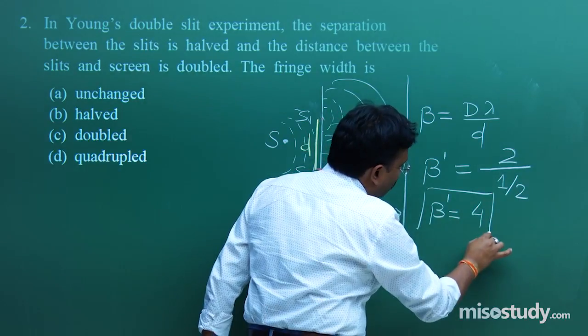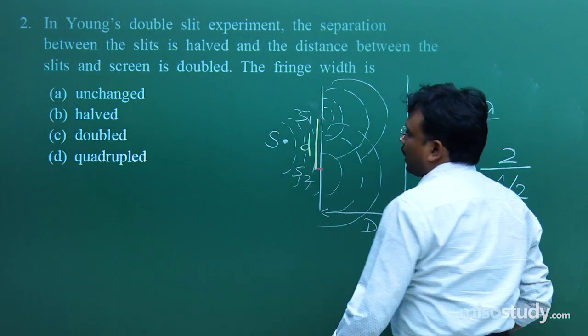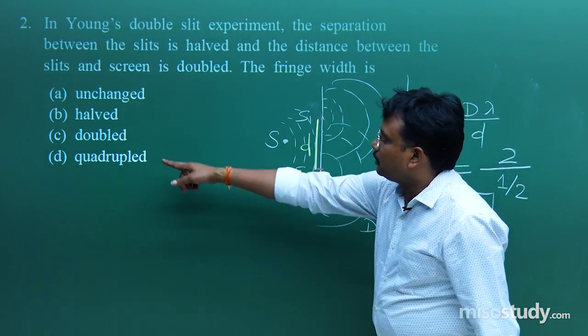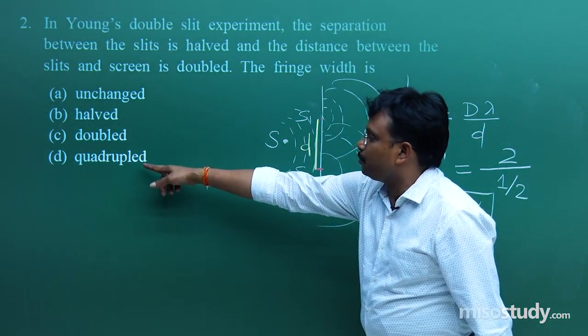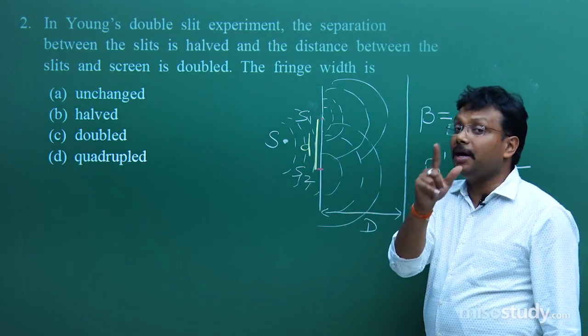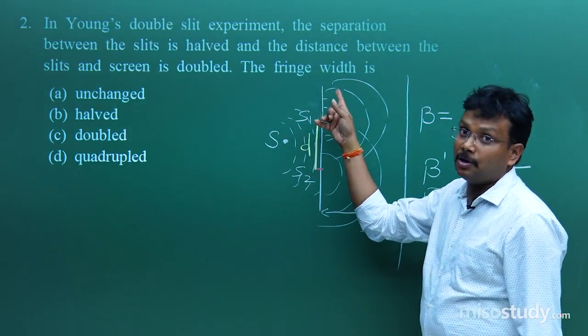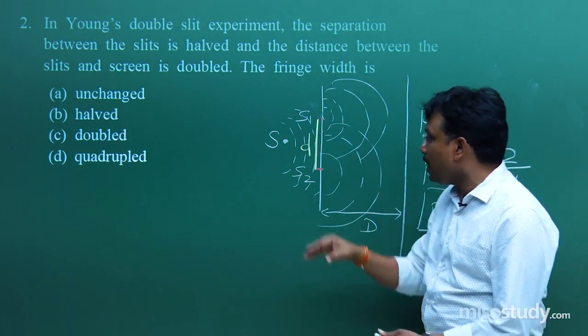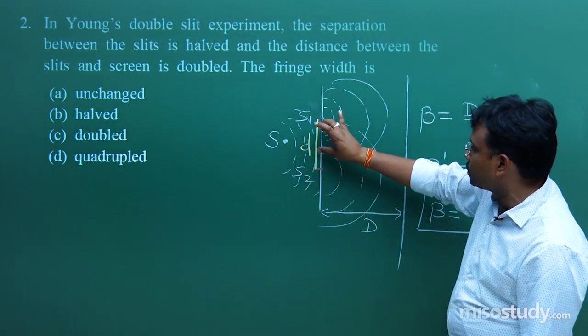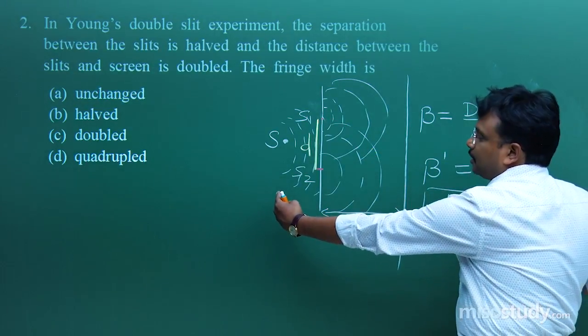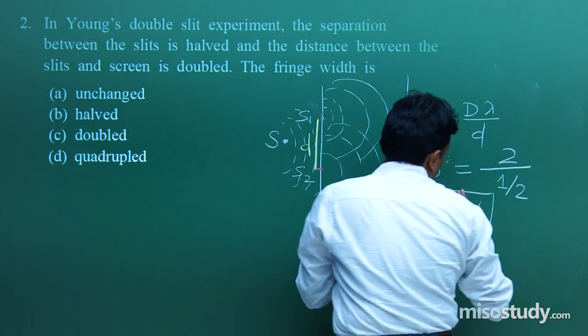So what exactly can you find out from this? The correct answer is quadruple, that is 4 times the initial value. The fringe width is going to change by 4 times. Why? Because the spacing has been reduced to half and the gap has been increased to double. So the solution is in front of you.